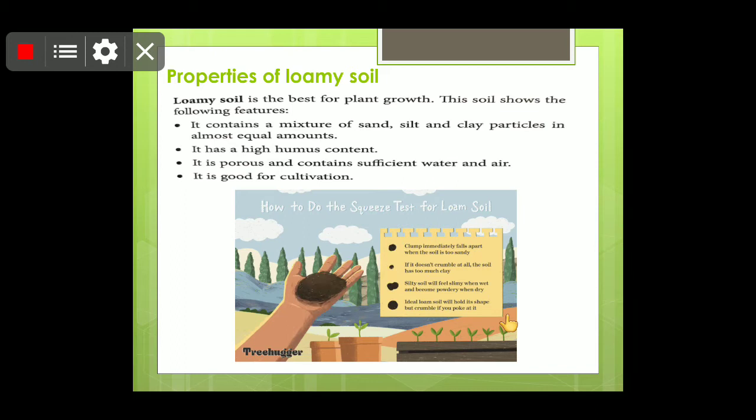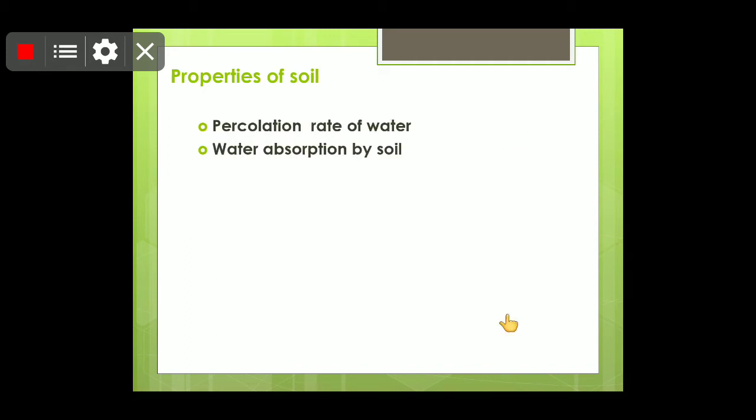So children, it is the best soil for the growth of plants, as इसके अंदर एयर भी है, इसके अंदर ह्यूमस है तो वाटर होल्डिंग कैपेसिटी भी होगी, and roots अच्छे से penetrate कर सकेंगी, और children उसमें अच्छे से प्लांट को mechanical support मिल पाएगा. So चलो, now we will talk about the properties of soil.